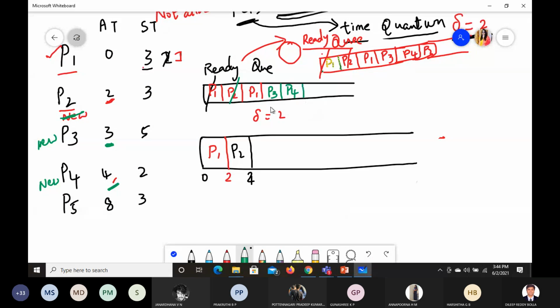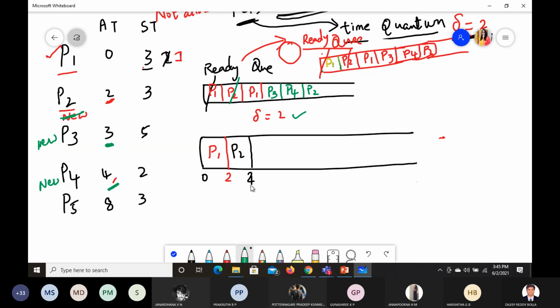After that we can give the access to P2. This is clear now? Same as FCFS, but before FCFS, what will happen? How much time is this going to take? Full time we are going to give. Now in round robin we are not giving full time; based on delta we are going to give that much time only. Okay, I'll tell you once again, please understand carefully.